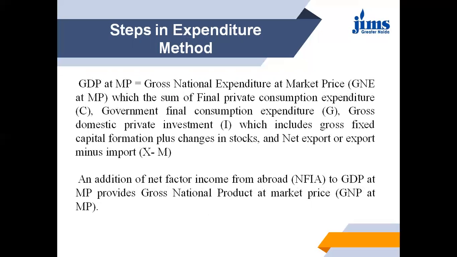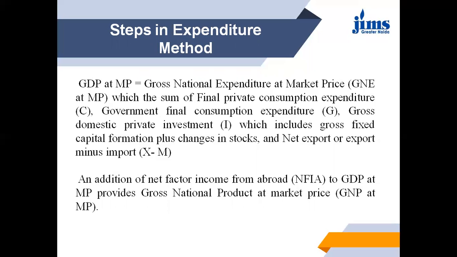Now there are some steps in the expenditure method. GDP at market price equals gross national expenditure at market price, which is the sum of final private consumption expenditure, government final consumption expenditure, and gross domestic investment, which includes gross fixed capital formation plus changes in stocks, and net exports, which is exports minus imports. An addition of NFIA at MP provides GNP at market price. This is called the expenditure method.